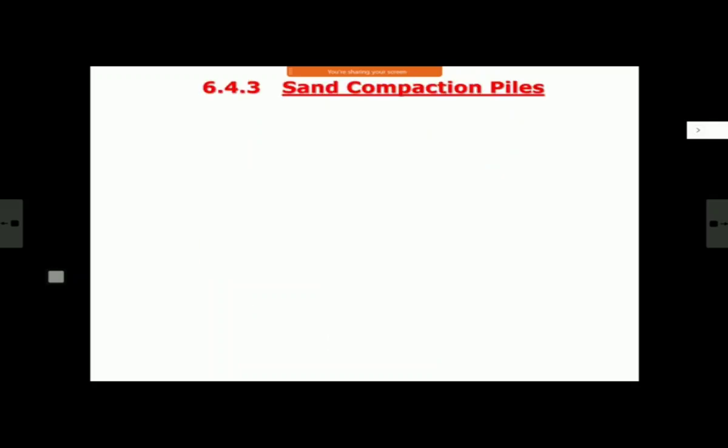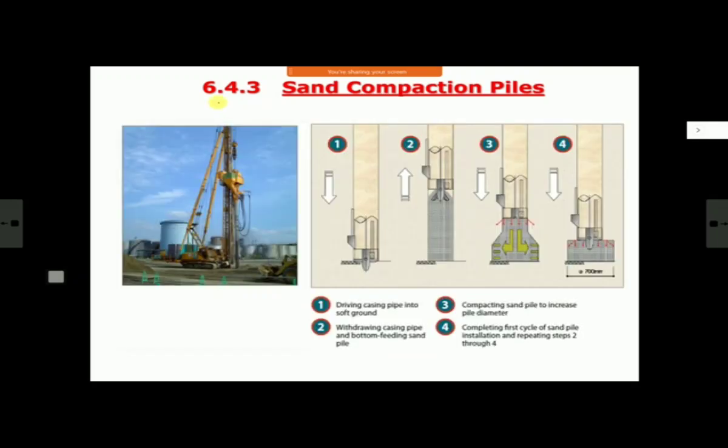Third type is sand compaction pile. This is different from sand vertical drains. These rigs are very sophisticated, very costly, and very rarely used in India. Here, everything is more or less the same as your stone column vibro-flotation technique. The only thing is, rather than stone, you put sand there. So here, these are the rigs. They are very sophisticated rigs.